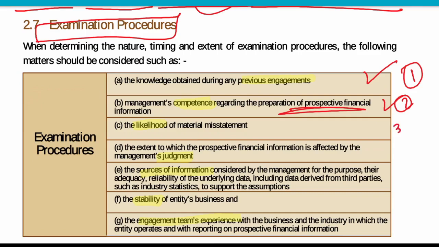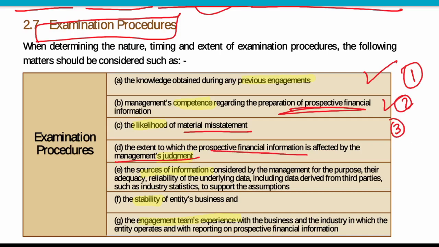Then, what is the likelihood of material misstatement based on the understanding and the competence of the entity? Then, to what extent is the prospective financial information affected by management judgment?